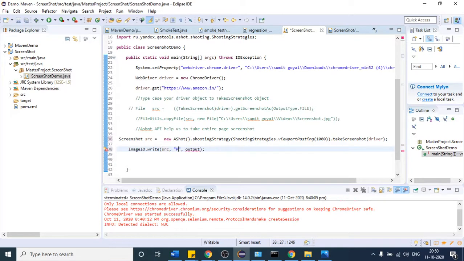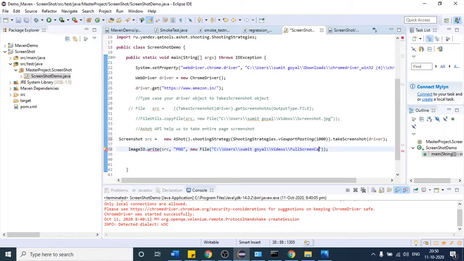What is the format? I want my format to be PNG. After that, in the output, you have to provide the path. So let us provide this file path again. Before that, write new File, and after that provide this. Again we are going to use the same path from here to here, and let us say the file name this time will be, suppose, full screen. You can give any name, screen capture.